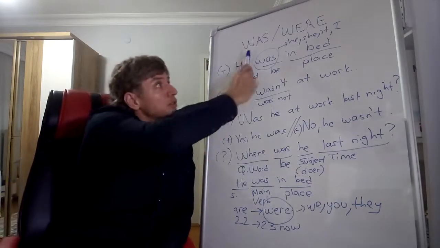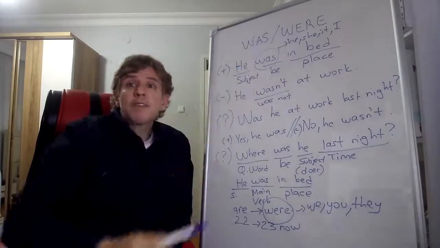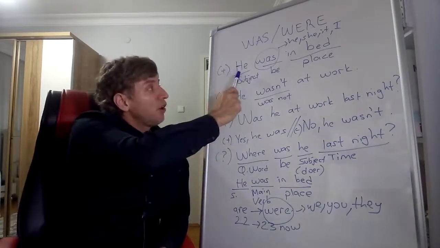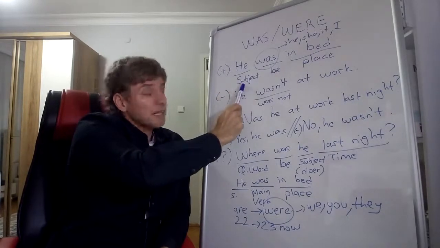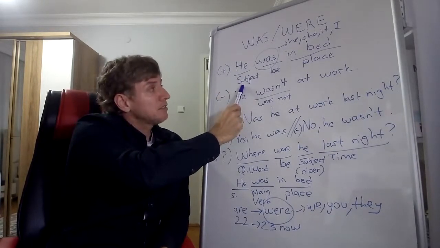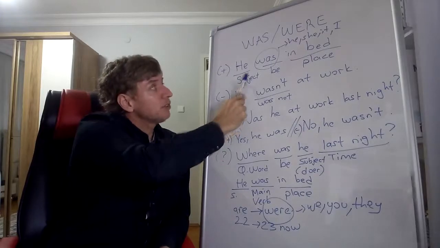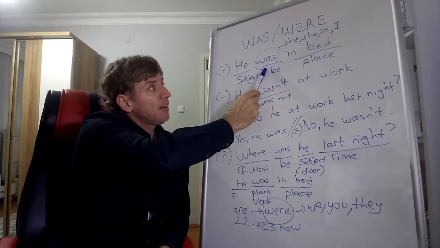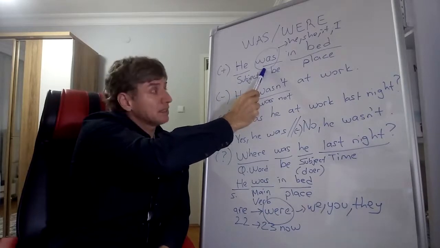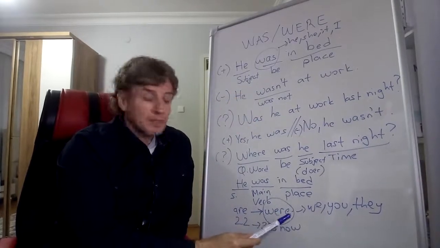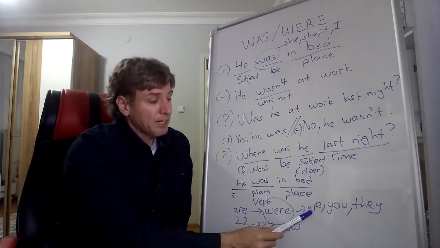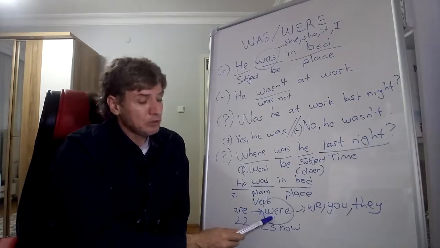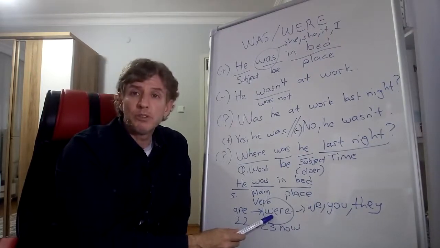So when we use was or were, we look first at the subject pronoun. Okay? If the subject pronoun is one of he, she, it, or I, we put was in simple past tense. But if the subject is one of we, you, they, we use were, okay?